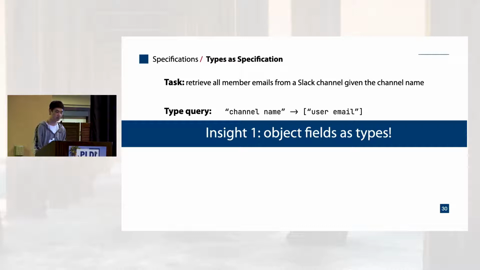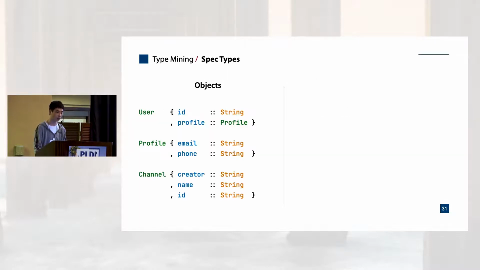Our insight here is that we can represent semantic types using the information of object structures from the OpenAPI spec. For example, the Slack API spec contains the descriptions of objects such as user, profile, and channel. Then we use the object and field names to represent semantic types.